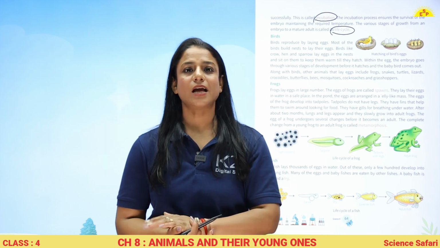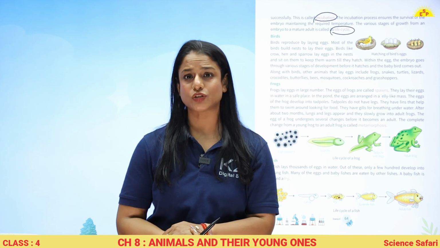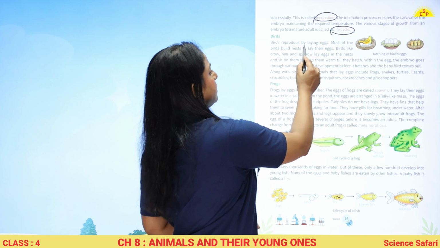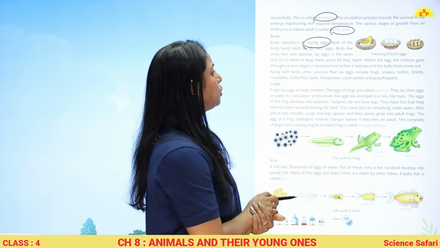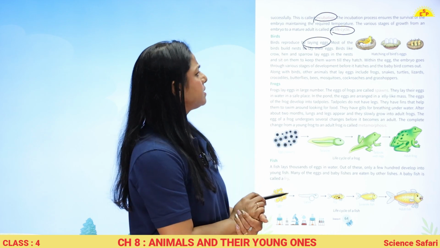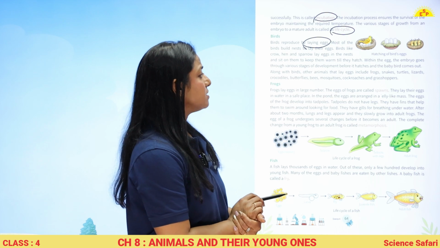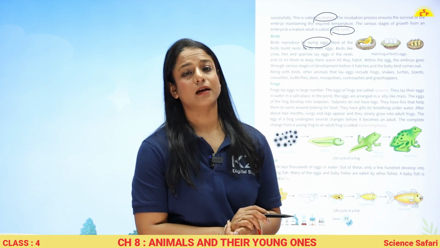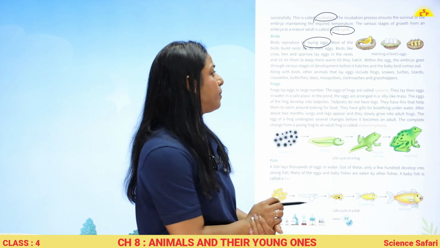Birds. So let's see how do birds give birth to their young ones or lay eggs. Birds reproduce by laying eggs. Most of the birds build nests to lay their eggs. Birds like crow, hen, sparrow lay eggs in the nest and sit on them to keep them warm till they hatch. मतलब they incubate. Okay, they follow the process of incubation.